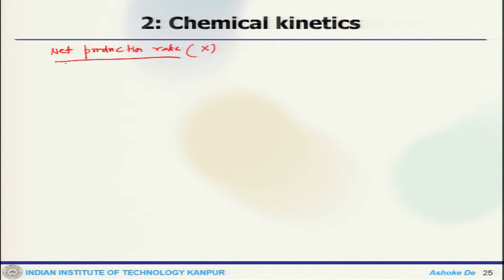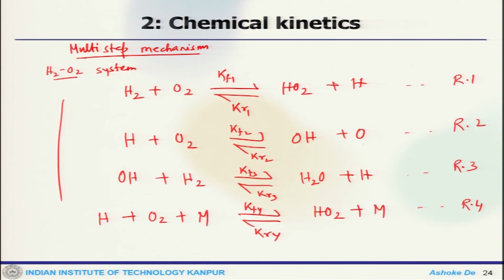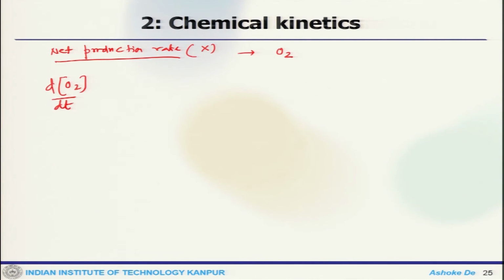So, for example, let us say we want to find out the net production rate for O2, then this would be dO2/dt. O2 is involved in the first reaction, the second reaction and the last reaction.